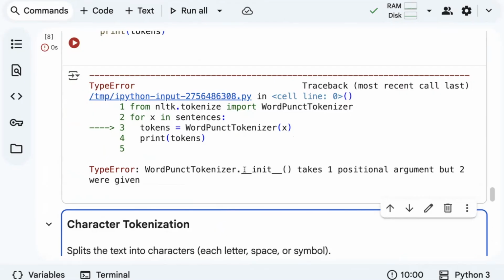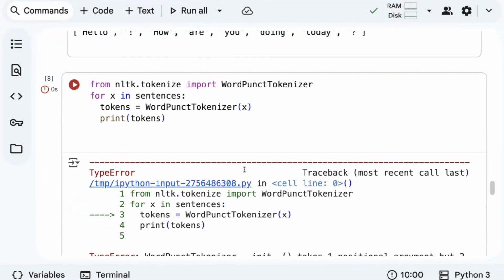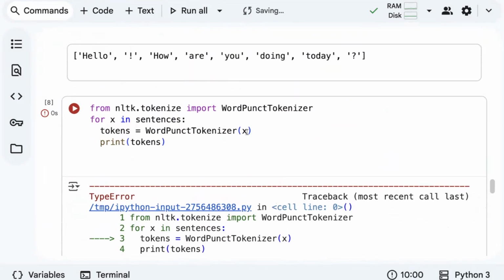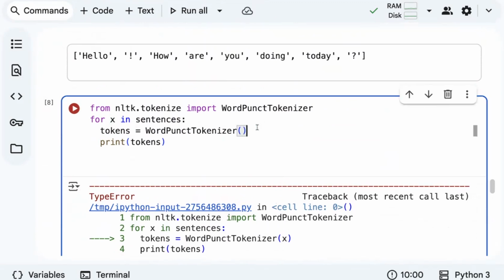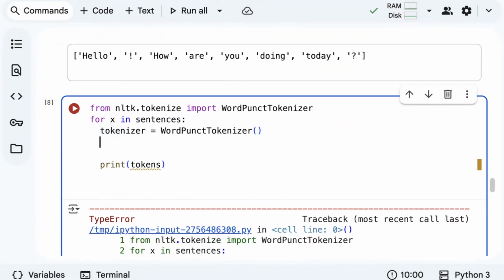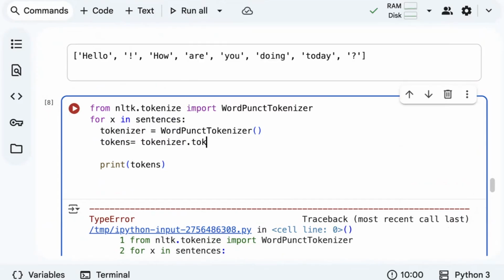It says takes one positional argument, but two were given. Okay, we'll do one thing. We'll just initialize it, and then tokens is equal to calling your tokenizer dot tokenize.